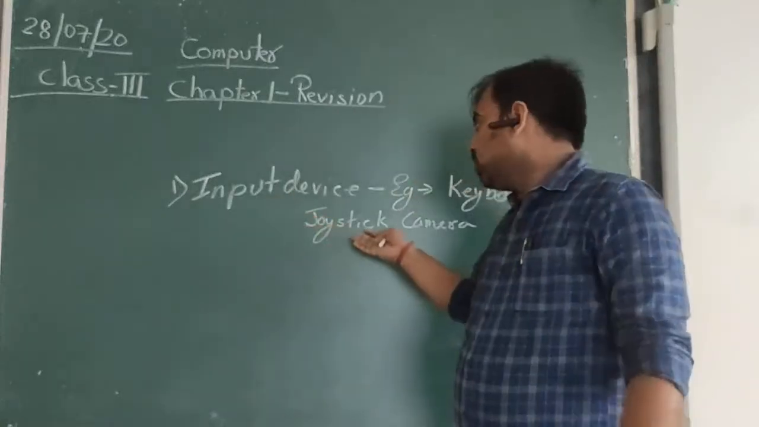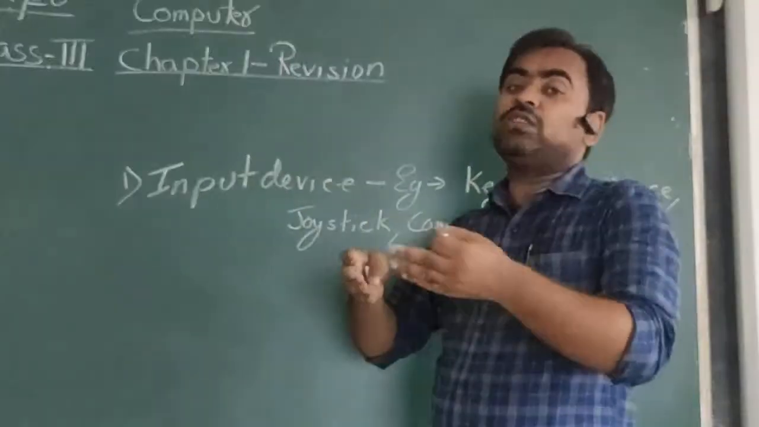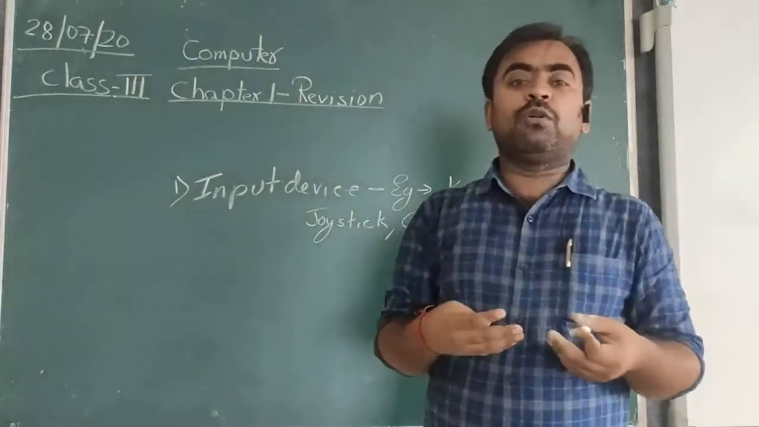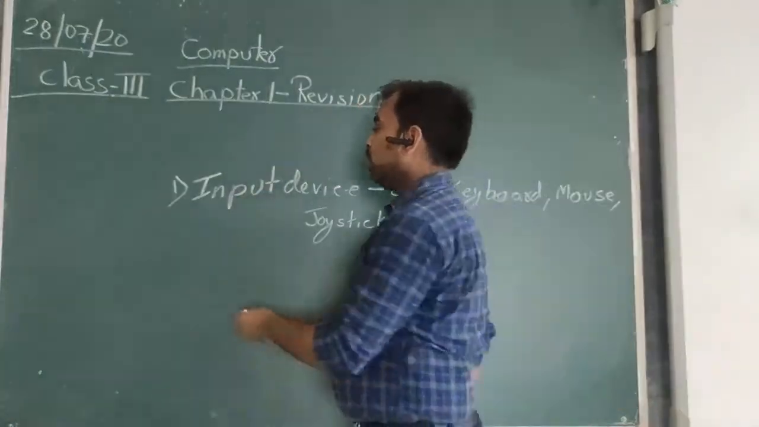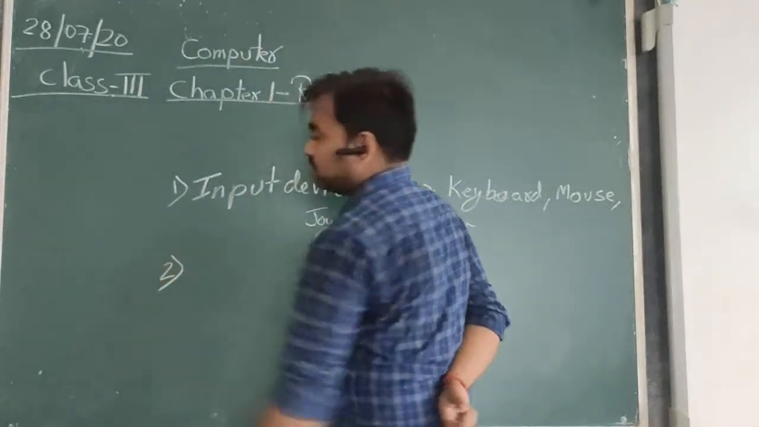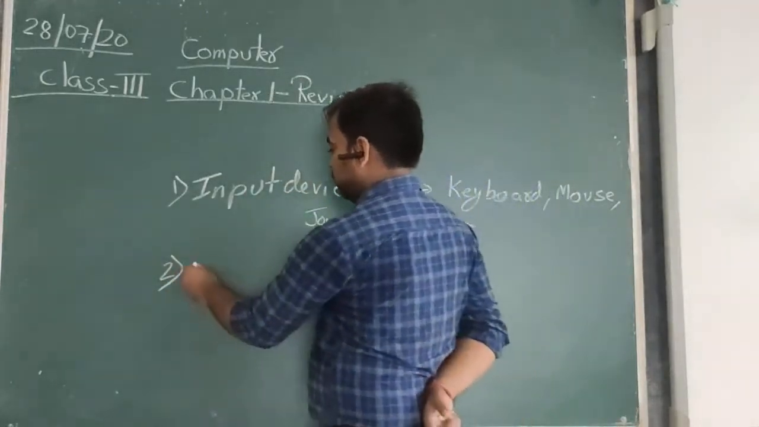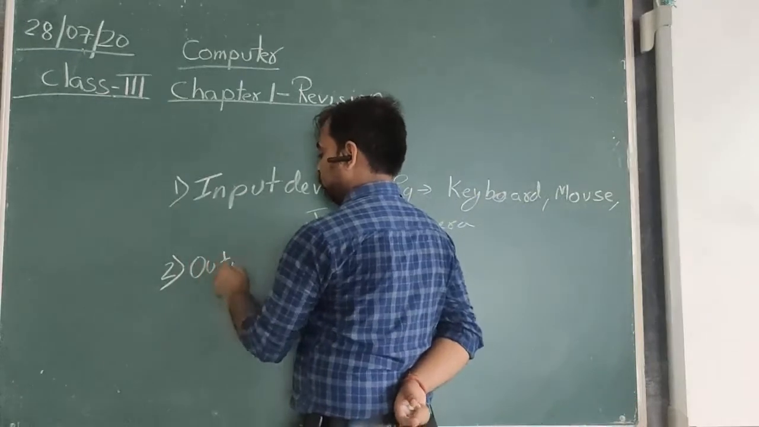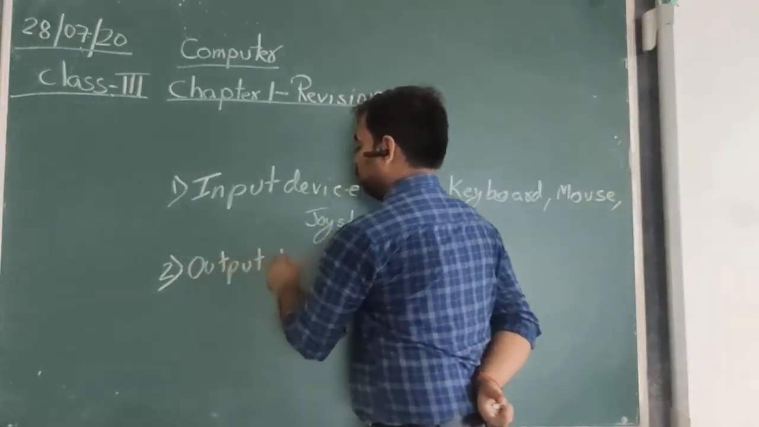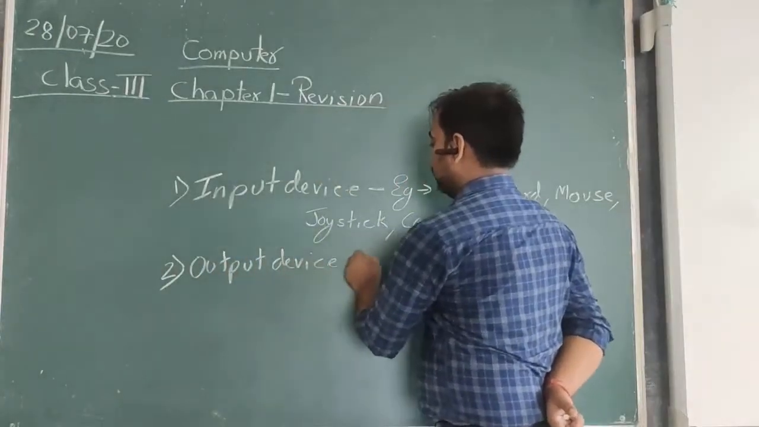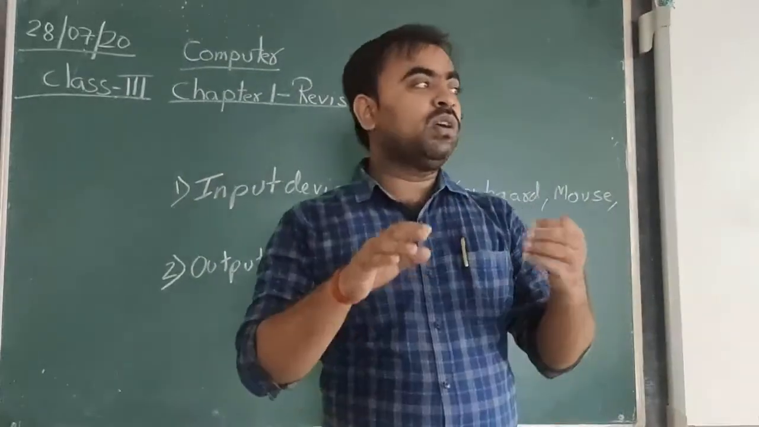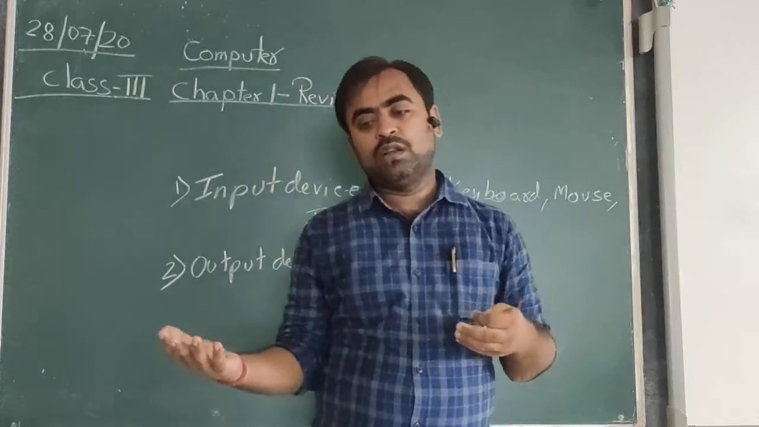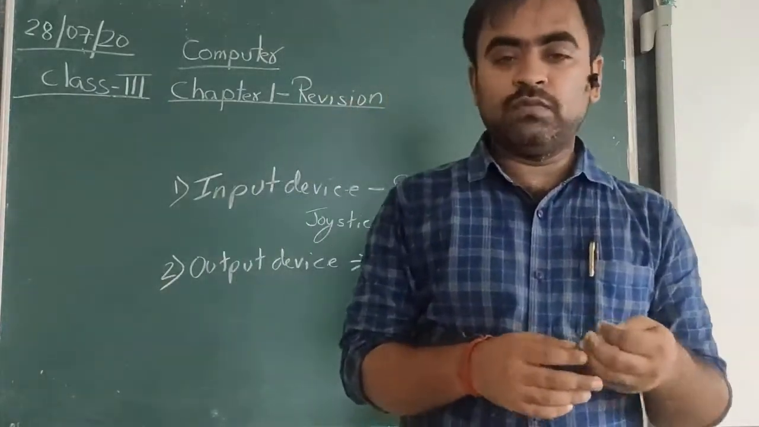The devices through which the computer accepts input from the user are called input devices. Whereas the second type is called output devices. Output devices are all the parts of the computer which help us to get the result.